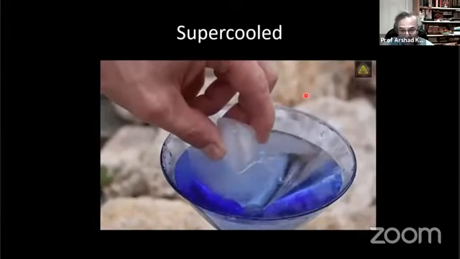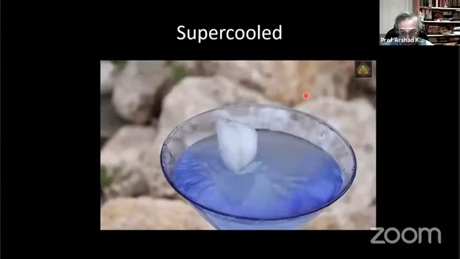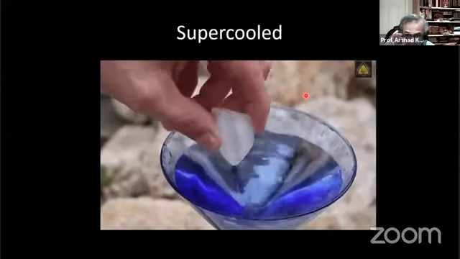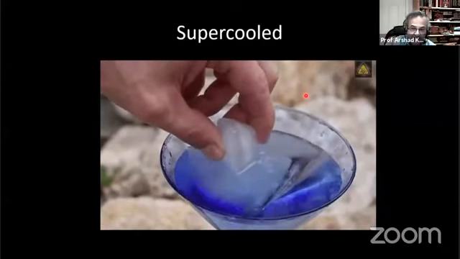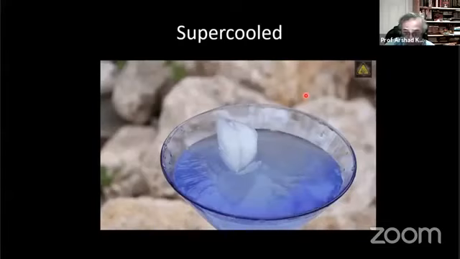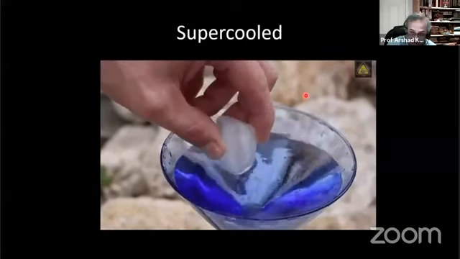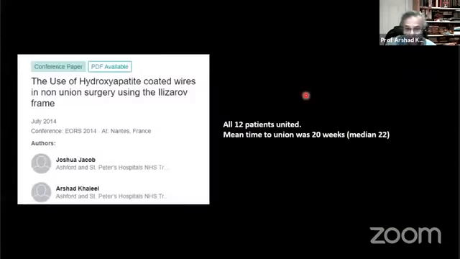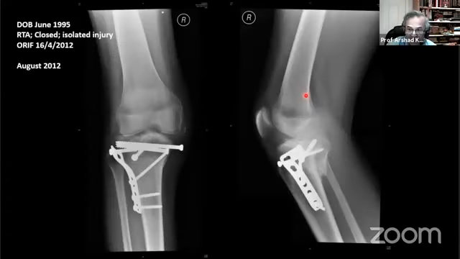I think this is what happens. You have a supercooled, supersaturated situation, and all you require to produce crystallization is this. That's probably how I would explain how this phenomenon works. We used it in a bunch of patients. The problem we had was that the wire was manufactured by a company that moved to Turkey, which was outside the EU, so they couldn't get their CE mark. But now that we are out of the EU, I might be able to source my HA wires again.